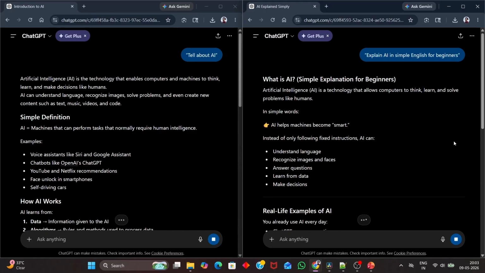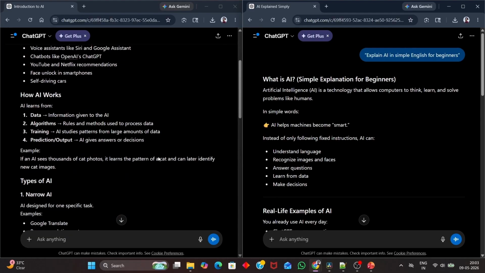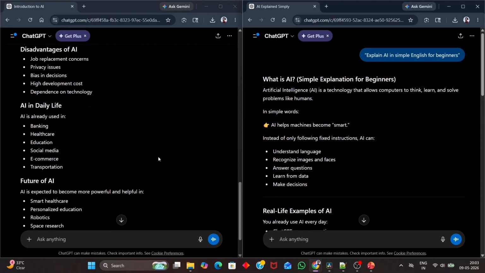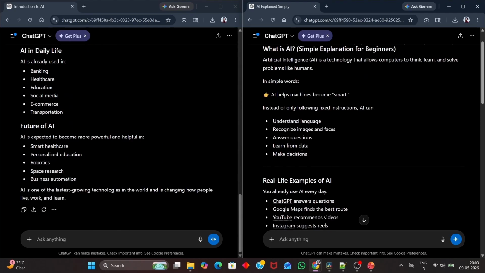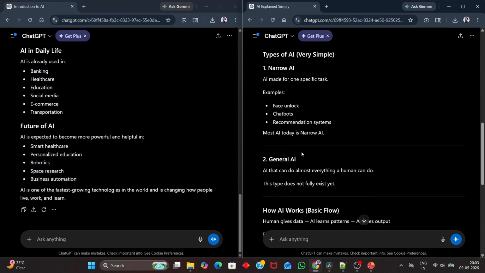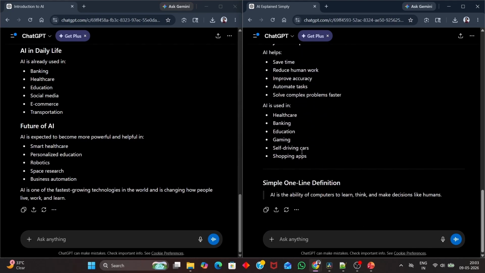In the prompt without instruction, the AI is fully confused, so it gives too much theory like simple definition, how AI works, types of AI, and so on. Notice one thing, we only wanted an explanation about AI, but the AI gives full theory and unnecessary data. On the other side, with instruction, the AI explains in simple English words to help understand what AI is, gives real-life examples of AI, and so on.